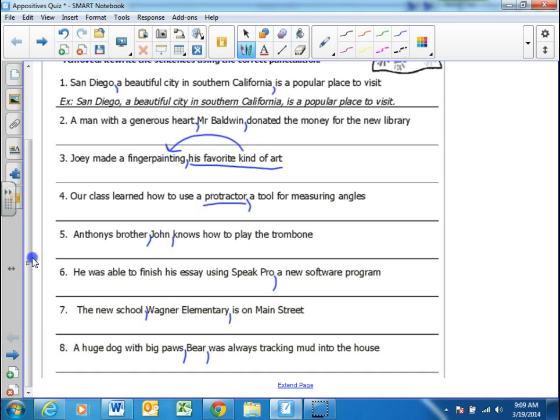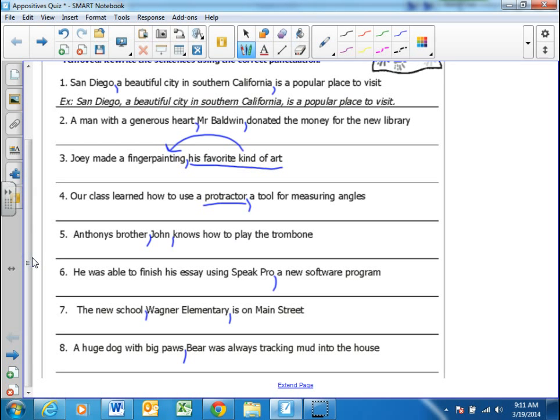You see what the error is? Which comma needs to go away? The second one. Okay, if I take away the first one, I have no subject. So, okay, good. So, a huge dog with big paws, comma, Bear was always tracking mud into the house. So now we're using our appositive to describe a noun. Good. And that is the appositive phrase, the first part of it. So I want you guys to notice that appositive phrases can go in many different places in a sentence. They can go in the beginning, they can go in the middle, they can go in the end. It just depends on how they are being used.